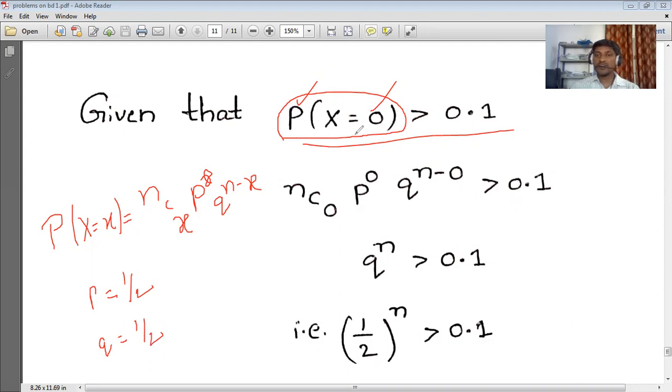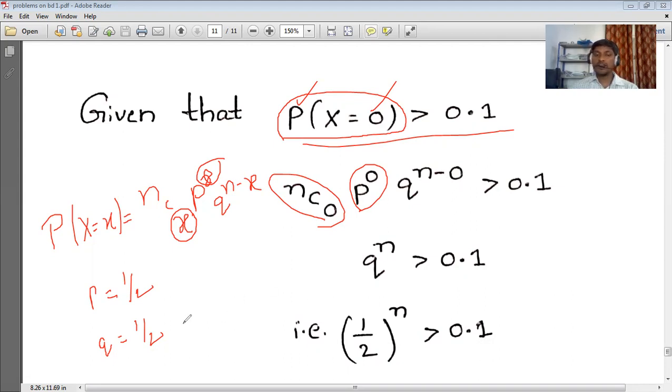And x is nothing but what? We just have to compare these two. In place of x, what do we have? 0. So wherever we have x, we simply substitute 0. So we can apply here nC 0, in place of x 0, and p power 0, q power n minus 0 is greater than 0.1. nC 0 is nothing but 1, and anything power 0 is also 1, and n minus 0 is nothing but n. So q power n is greater than 0.1.